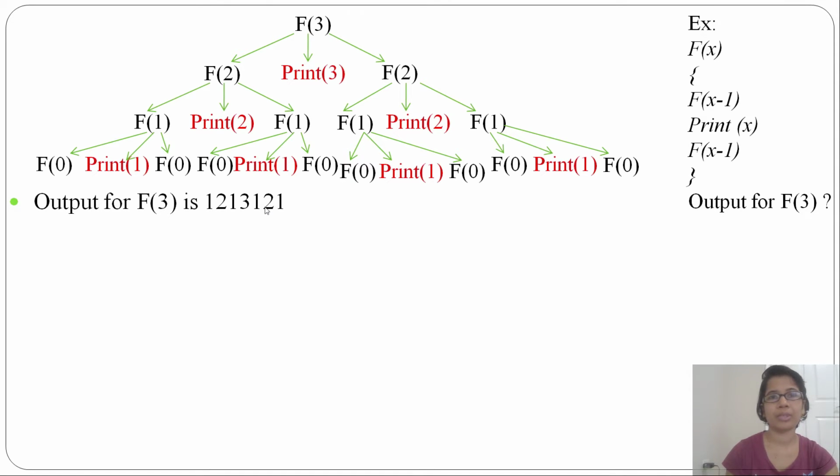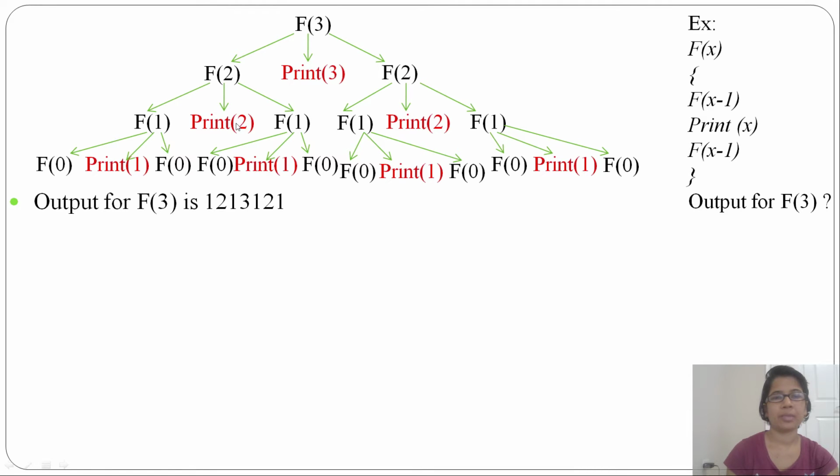And how will the stack work here? When you call f3, it will call f2. When it calls f2, the remaining part, print 3 and the second f2, is stored in the stack. Now it traces f2, which again calls f1, and this remaining part is stored in the stack. When it calls f1, it calls f0 and the remaining part is stored in the stack, and f0 returns. Then it pops from the stack, prints 1, then again calls f0 and it returns.